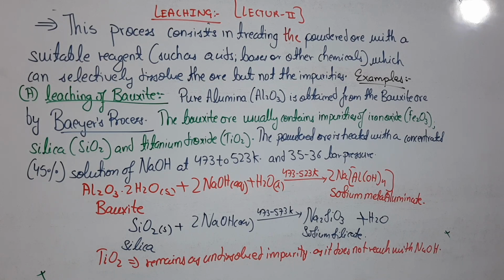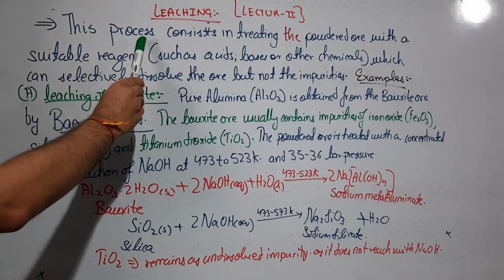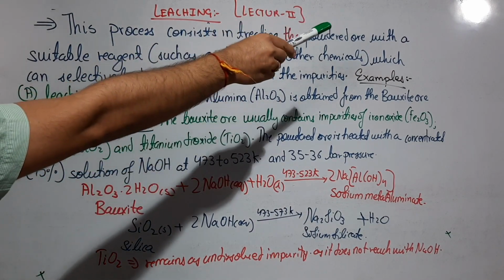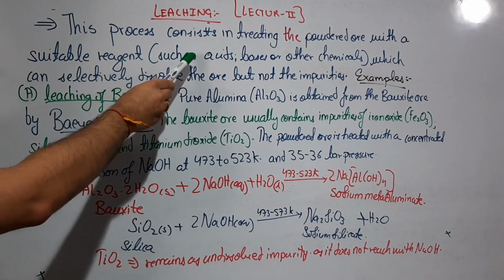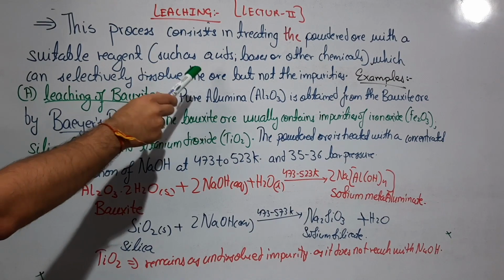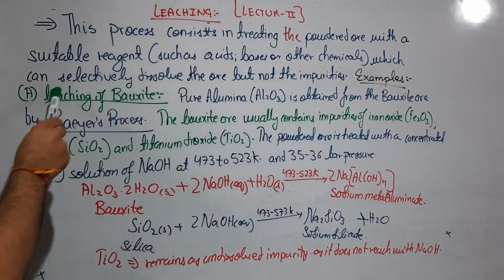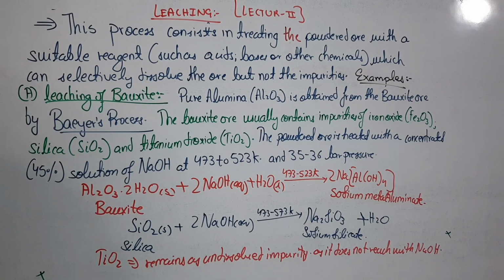So for example, in the leaching of bauxite, let's see what I have written over here. This process consists in treating the powdered ore with a suitable reagent such as acids, bases or other chemicals which can selectively dissolve the ore but not the impurities. Example, leaching of bauxite. The straightaway question can come for 2 marks: Explain the leaching of bauxite using Bayer's process.